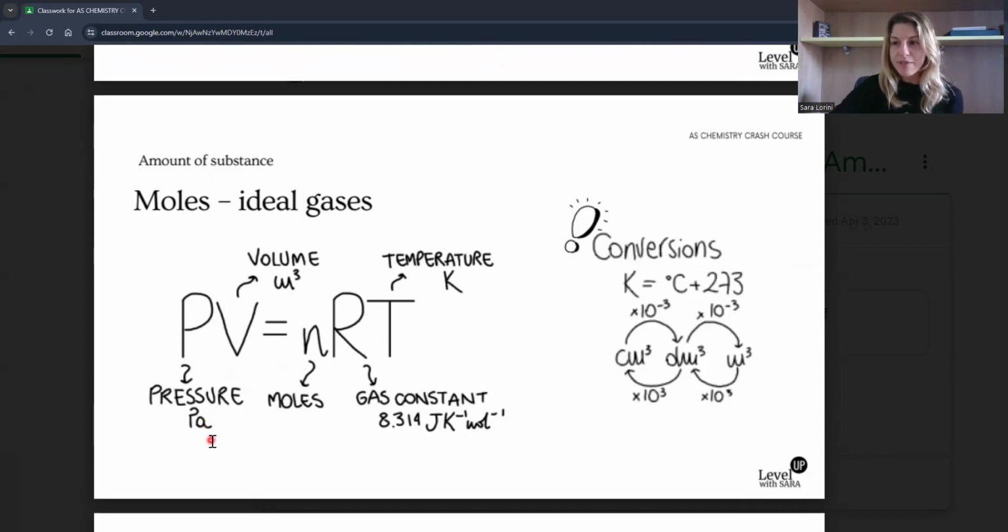For example, when you have the pressure in pascals, your volume is in meters cubed. When the pressure is in kilopascals, your volume is in decimeters cubed. Remember one of these combinations, and then just do the conversion. It's going to be easier, because I think you should be confident with this now. And most of the time, you will have to do conversions anyway from centimeters cubed. So just notice the unit once again.